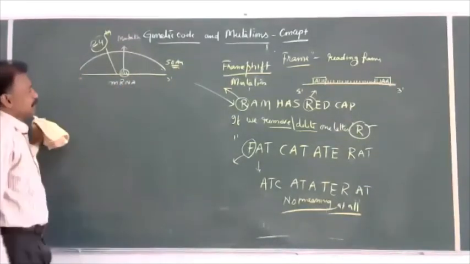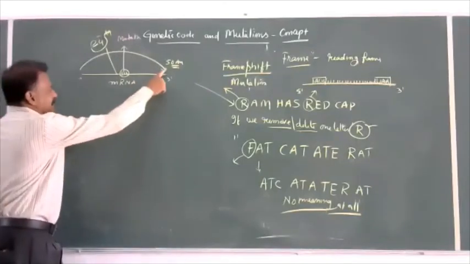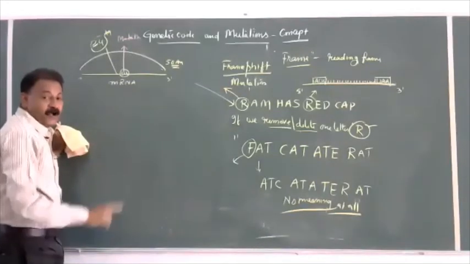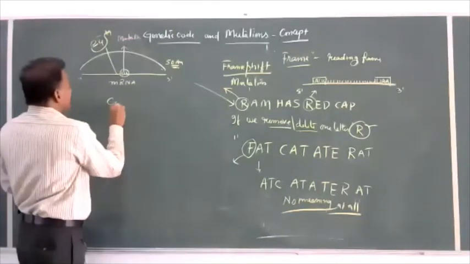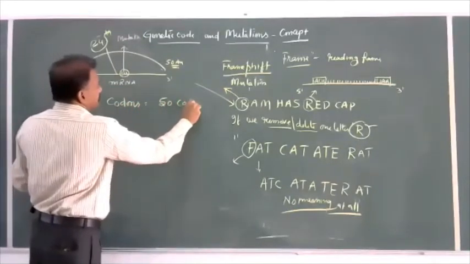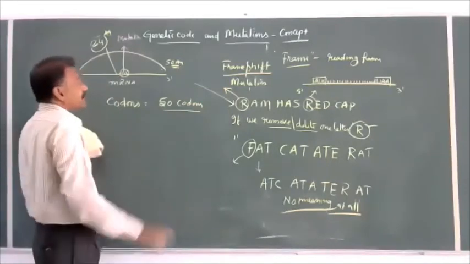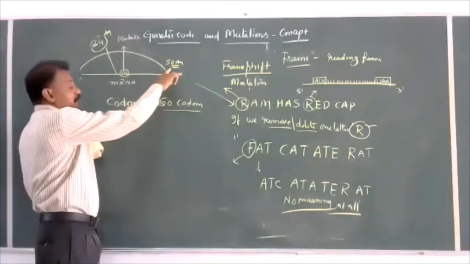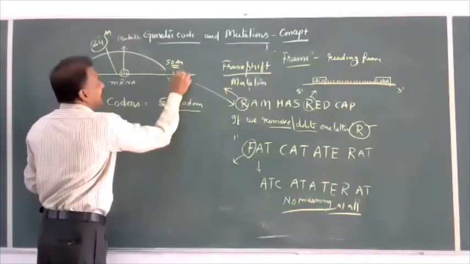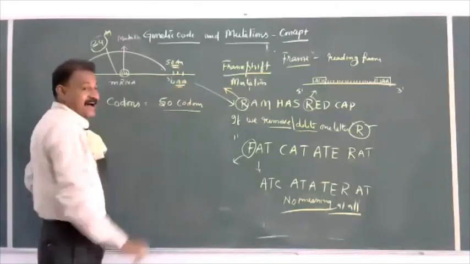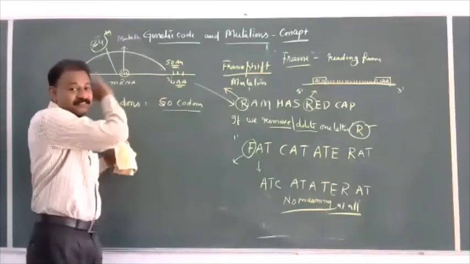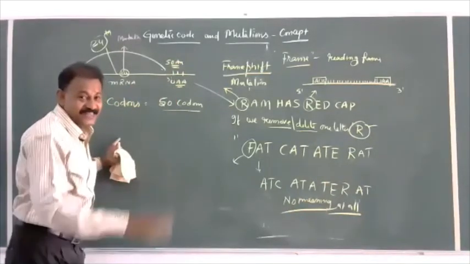In the same question, if an mRNA is capable of 50 amino acids, how many codons are there? Number of codons: 50 codons for 50 amino acids, plus compulsorily UAA or UAG or UGA. Until and unless it is there, protein synthesis will not stop. Termination will not occur.